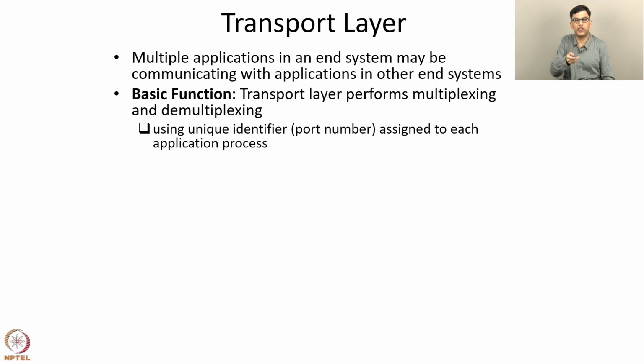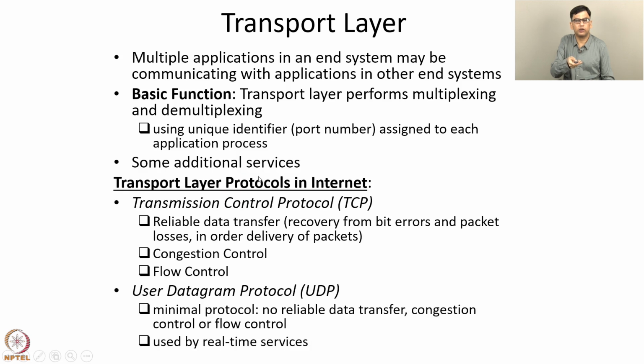The transport layer also adds port numbers to packets sent by the application layer, so that these port numbers can be used by the transport layer on the other side to pass the packets to the correct application process. The transport layer also performs some additional services. So these additional services are optional. Transport layer protocols in the internet are the following: transmission control protocol (TCP) and user datagram protocol, that is UDP.